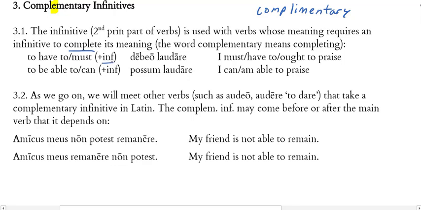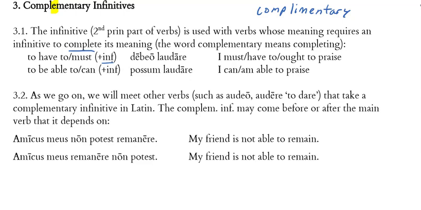If I say something like Johnny must, and then I stop, you feel like I'm missing something crucial to the meaning of that verb. You would ask, must what? Or if I say Johnny has to, and then stop, you will then ask, has to what? And you're expecting an infinitive to follow. That's the nature of the semantics of a verb like that.